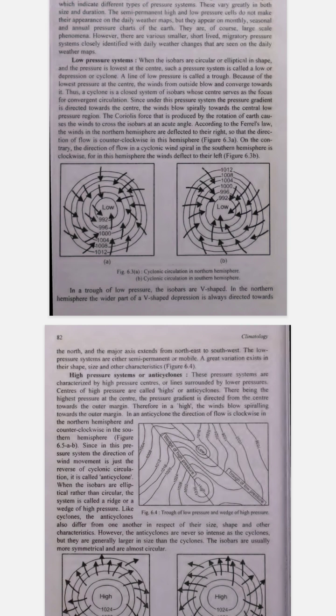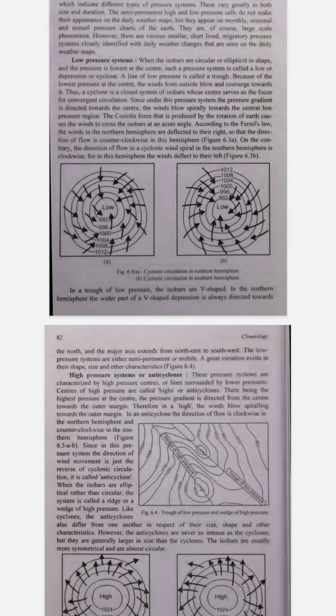3. Understanding pressure systems. There are 2 main types of pressure systems that affect our weather. A. Low pressure systems, cyclones or depressions. A low pressure system is an area where the air pressure is lower than the surrounding areas. On a weather map, this looks like a series of circular or elliptical isobars with the lowest pressure at the center. It is often marked with an L.